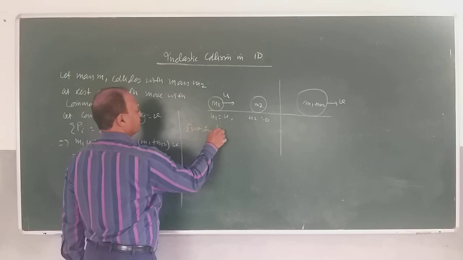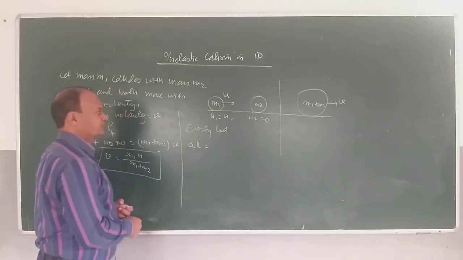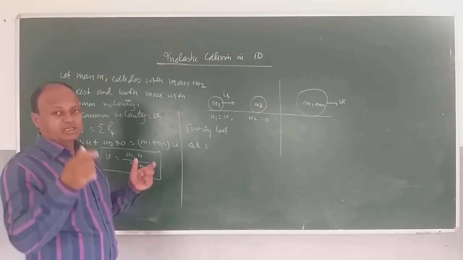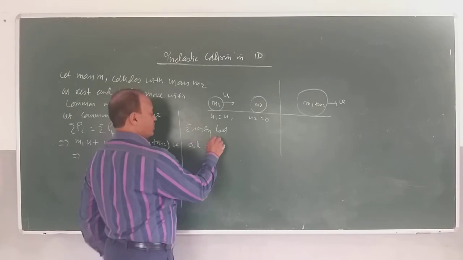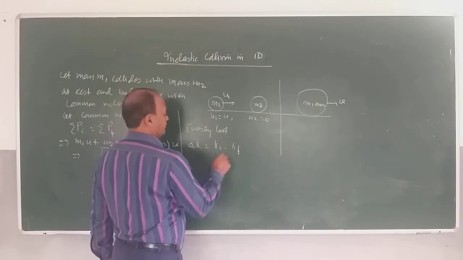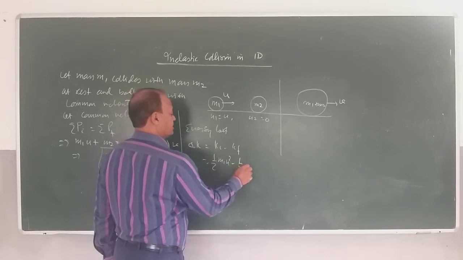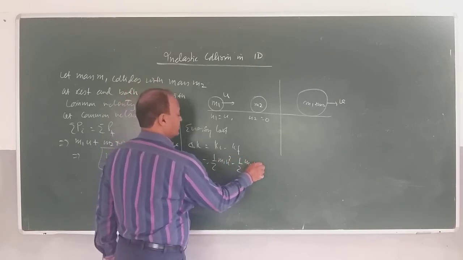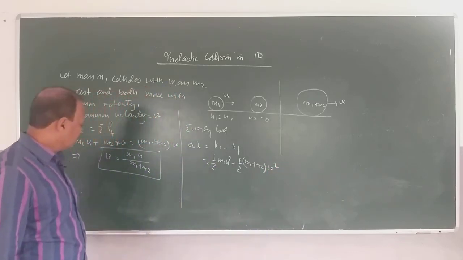Energy lost, delta k, is equal to total initial energy minus total final kinetic energy, ki minus kf. K is half m1 into u square minus half m1 plus m2 into v square, right? And we substitute this value of v.